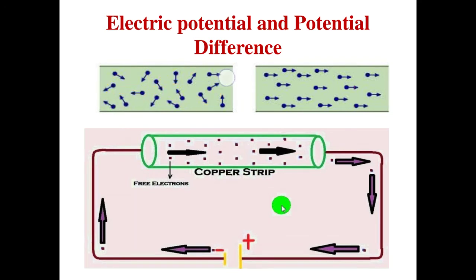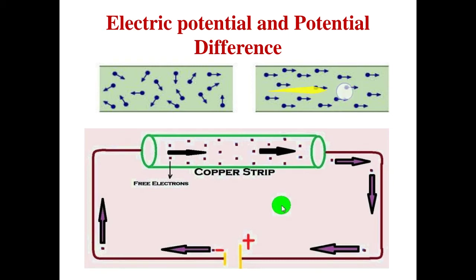But if we have not applied any source with this wire, then the movement of these electrons is in different random directions and it will not contribute to any flow of current. But when we apply a battery or a cell on this copper wire, then what happens?